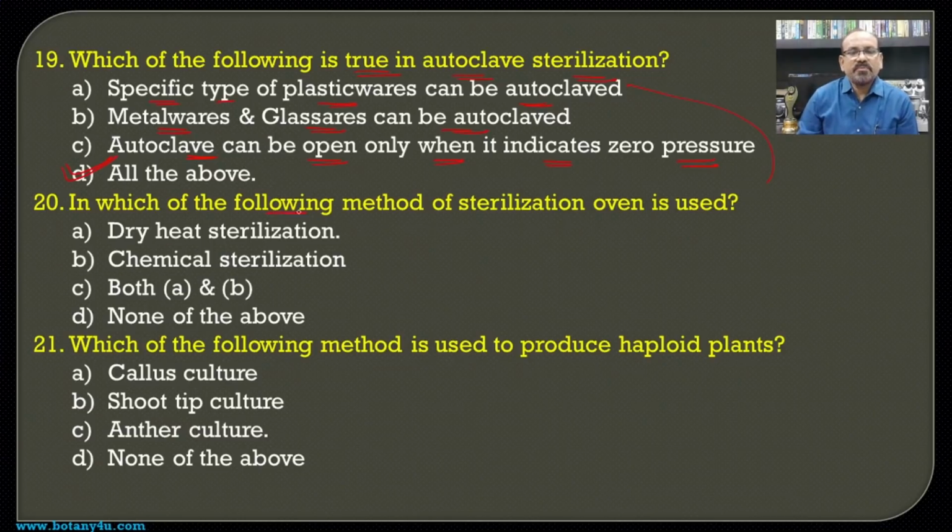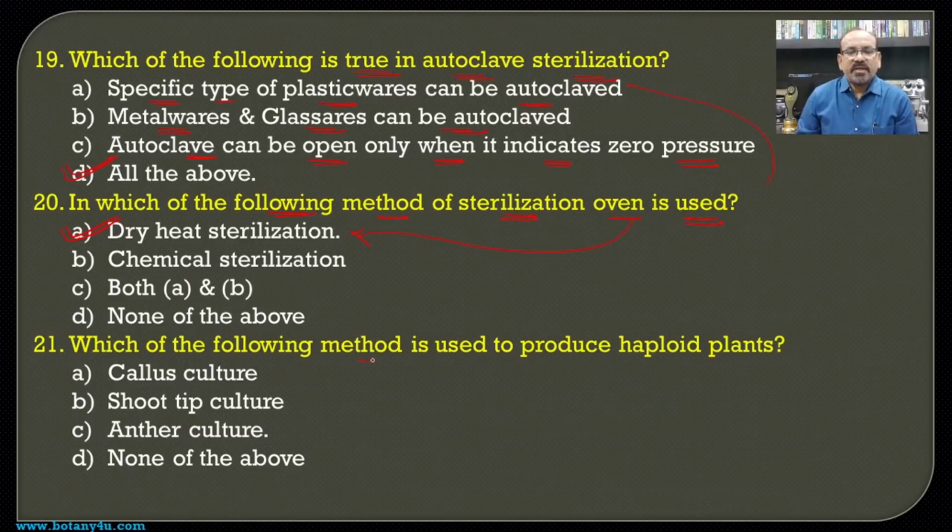Then in which of the following methods of sterilization is an oven used? The use of the oven is the process of sterilization known as dry heat sterilization, and hence it is the answer.